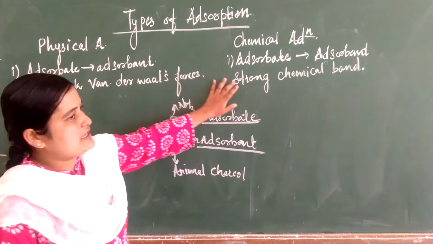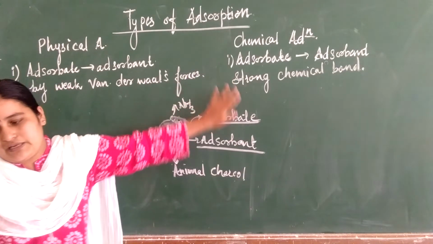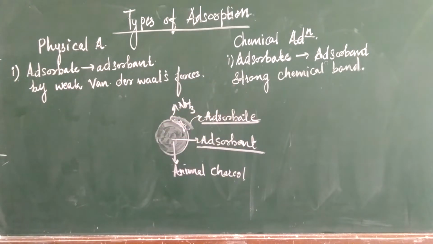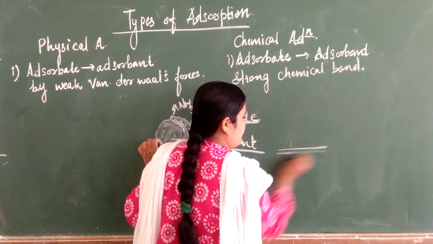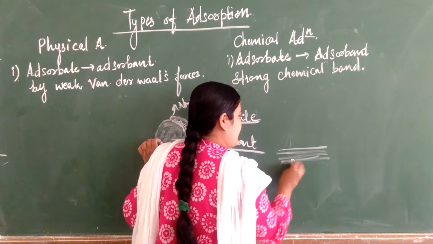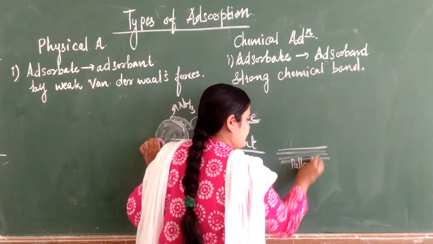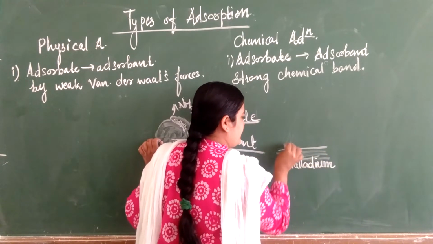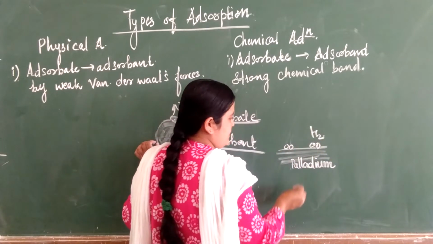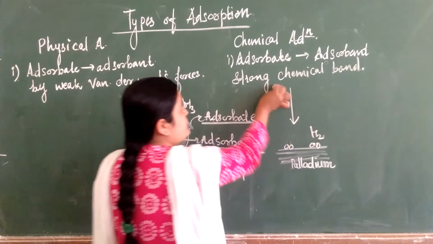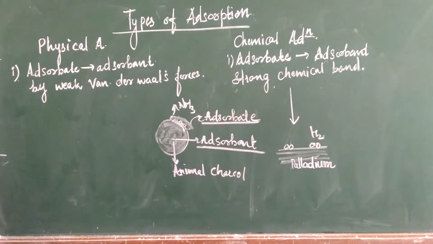For chemical adsorption, the example is adsorption of hydrogen on the surface of palladium, which we have already seen. Hydrogen molecules get adsorbed on the palladium. This is the first difference.